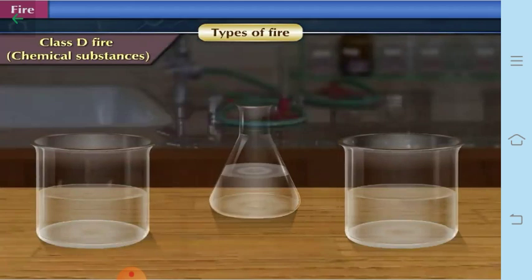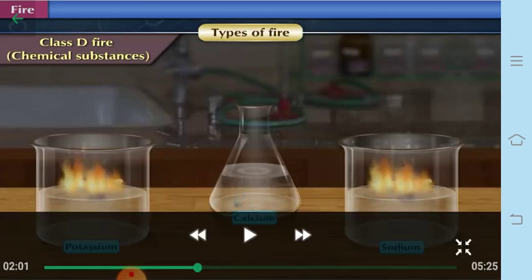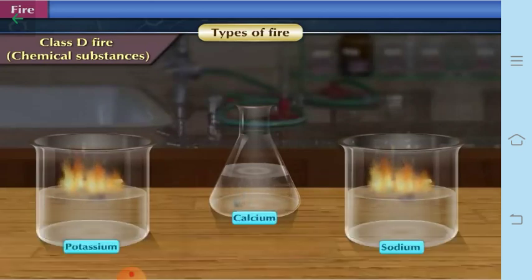Now fires which are caused due to combustible metals like potassium, sodium and calcium, which react with the water at normal room temperature. Now you have already learned in the lesson metals and non-metals that sodium and potassium are highly reactive metals, and therefore sodium is kept under kerosene. Why? Because when it is kept outside in the air, it readily catches fire. Even when it is put inside the water also, it catches fire. That is why we say that it is a highly reactive metal. So not only sodium but even potassium and calcium are also highly reactive metals.